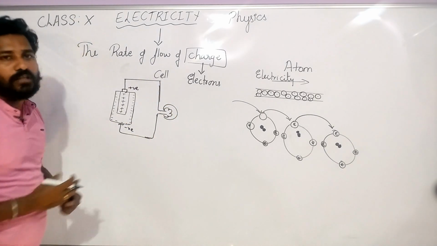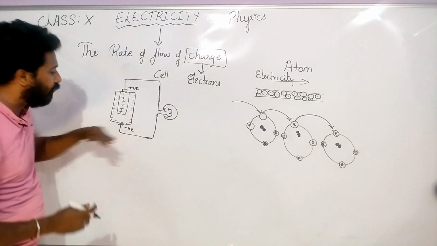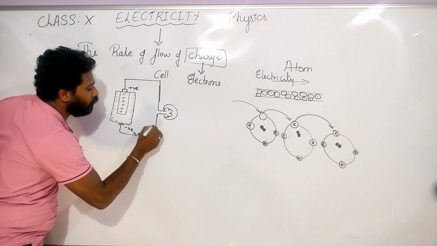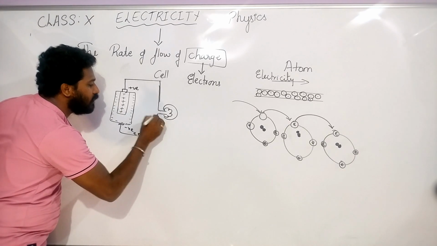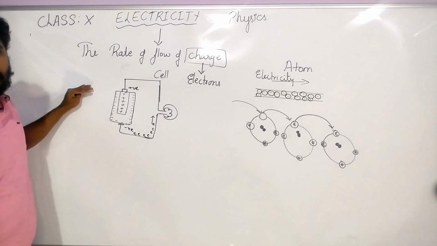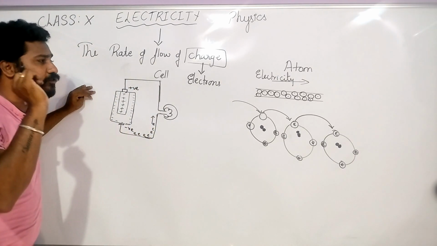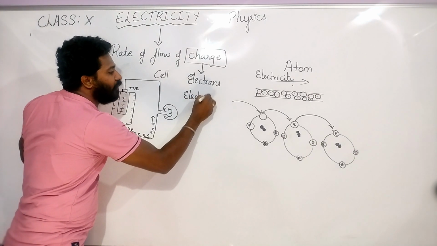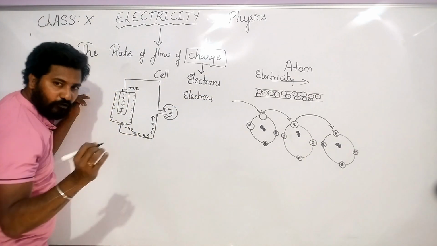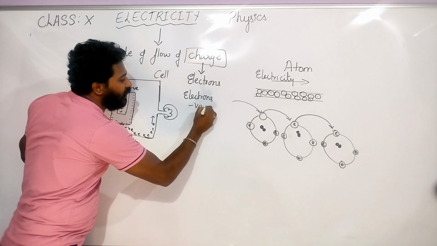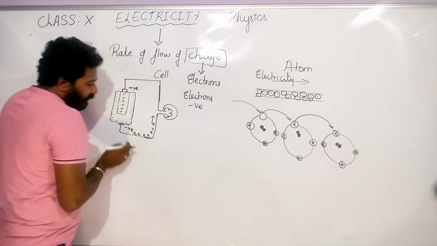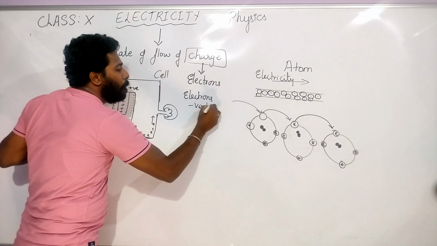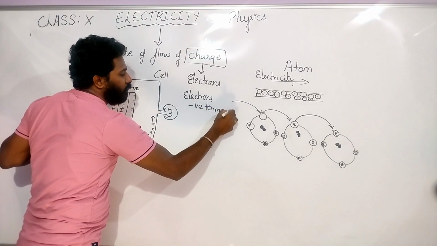So when I connect to the bulb, when I give a path, you know what happens? All these electrons will rush towards the positive charge. So from this you have to conclude that electrons flow from the negative terminal to the positive terminal.